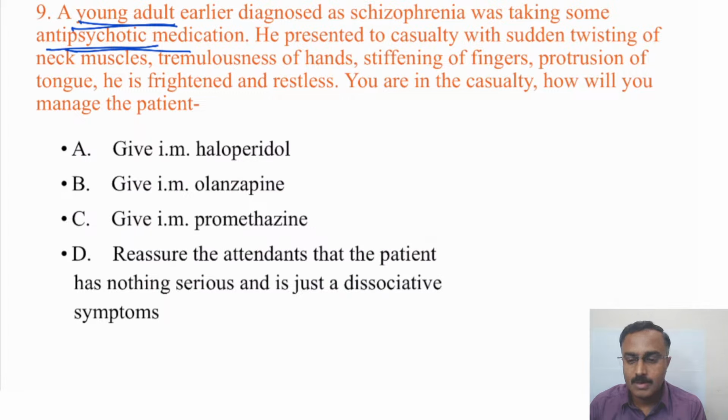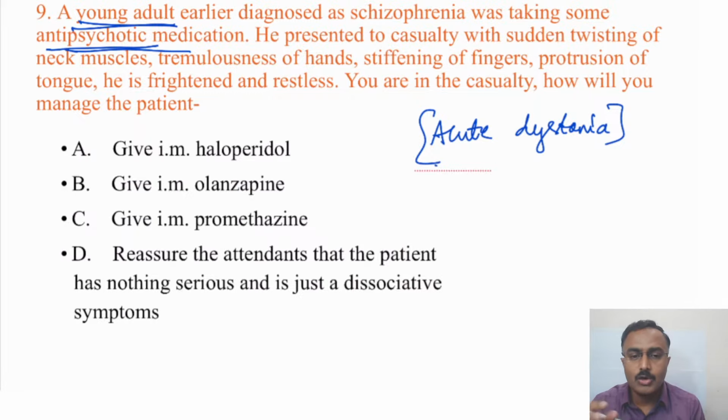One of the responses was akathisia. No, that's not classical of akathisia, right? Akathisia is something to do with inner or outward restlessness, outward restlessness getting manifested as pacing around, walking. Oculogyric crisis is another option, but again, same as akathisia, it is being repeated. What the phenomenon seen here is acute dystonia.